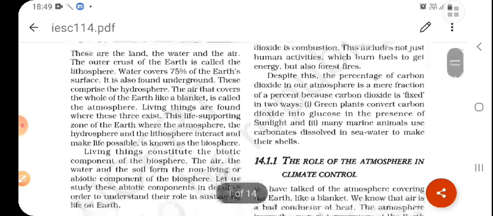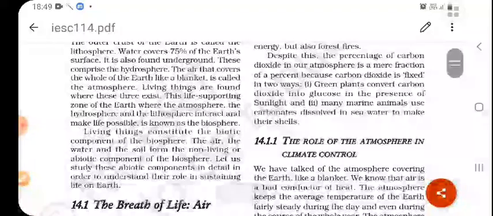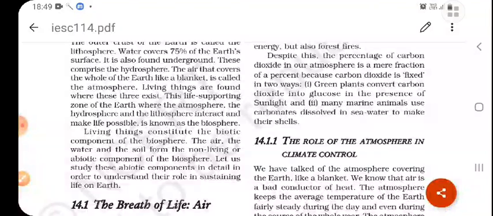The life supporting zone of the earth, where the atmosphere, the hydrosphere, and the lithosphere interact and make life possible, is known as the biosphere. Life is possible on our earth because of the interaction of these three parts: atmosphere, hydrosphere, and lithosphere.